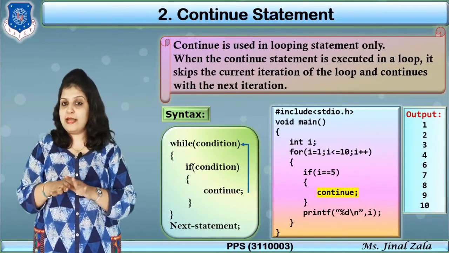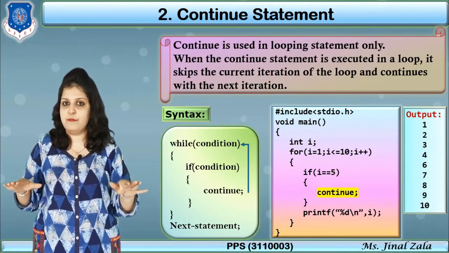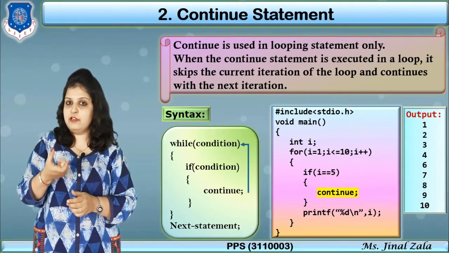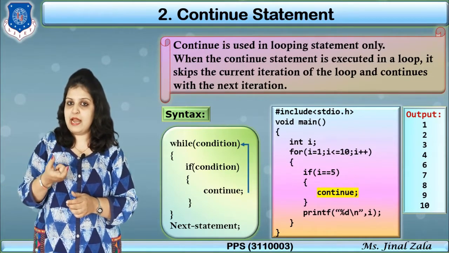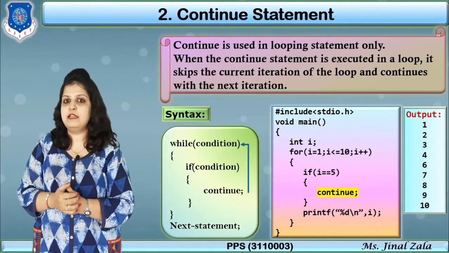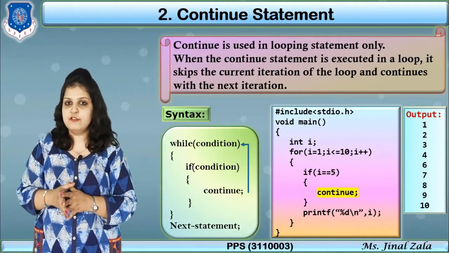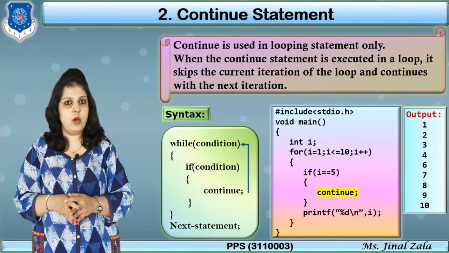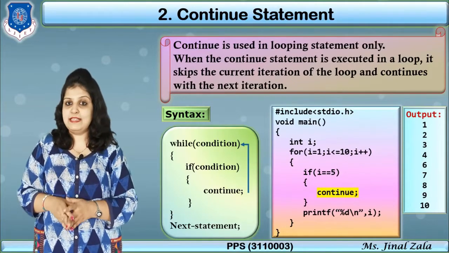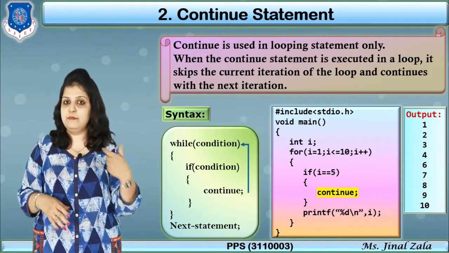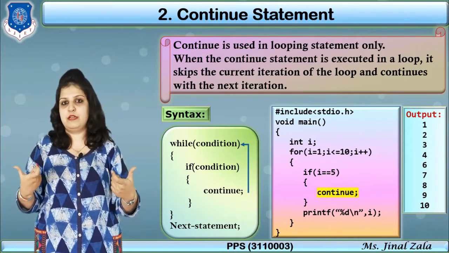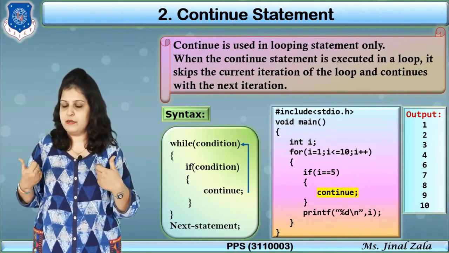So here loop execution will not stop; only when a particular condition becomes true, at that time the remaining statements are skipped. So in this way continue will work. Hope guys you understand the difference between break statement and continue statement. It is a very important topic.